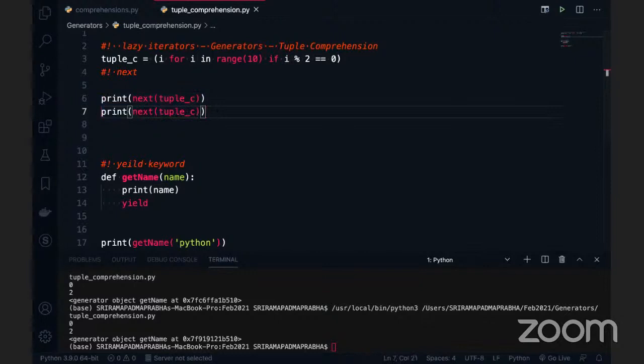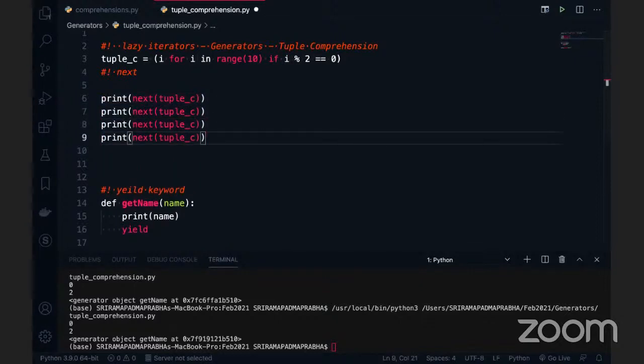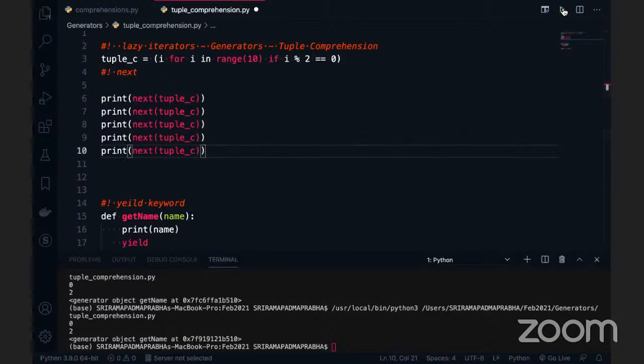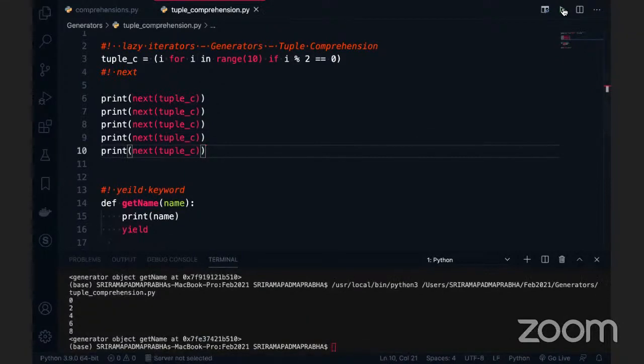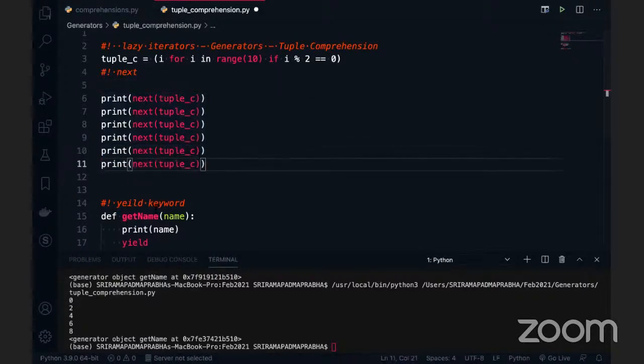In real time, you use the for loop, and then we can make the call. So now you can see this. I'm going to call here multiple times. Now we can go and execute the code. 0, 2, 4, 6, 8 is printed. 10 anyway is not considered in our example. So what will be the output if I call next one more time? See, 8 is done. It is actually storing the 0 to 8: 0, 2, 4, 6, 8. I got all the results.